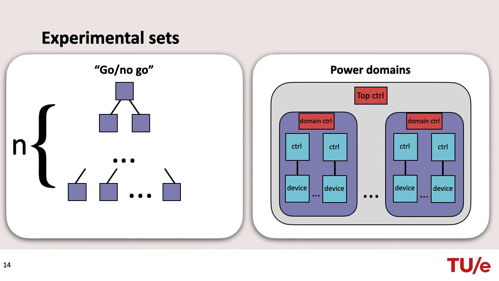The second set is inspired by a real-world dynamic power management policy. The models in this set have a number of power domains, and each domain has a dedicated power controller. Every power domain has a number of device controller pairs. The domain power controller gives power to the domain when one of the devices indicates activity. The domain is powered off if all device controllers indicate that their devices are turned off. Multiple power domains are controlled by the top power controller. Each of the models has a corresponding version in which a deadlock was introduced artificially.